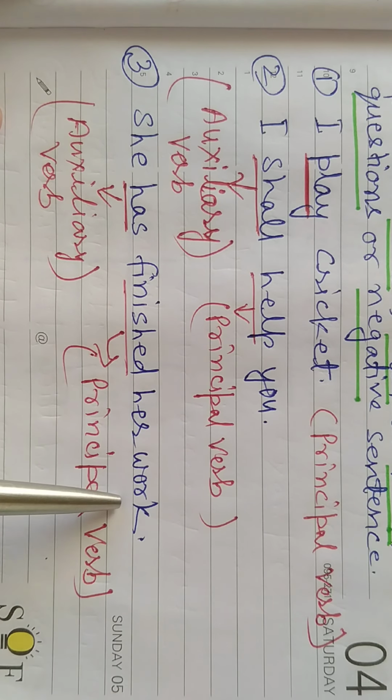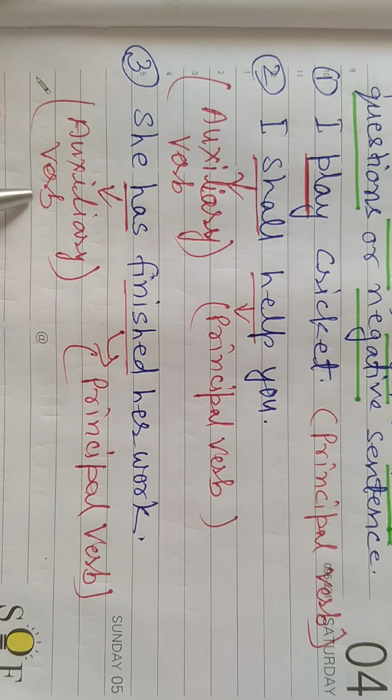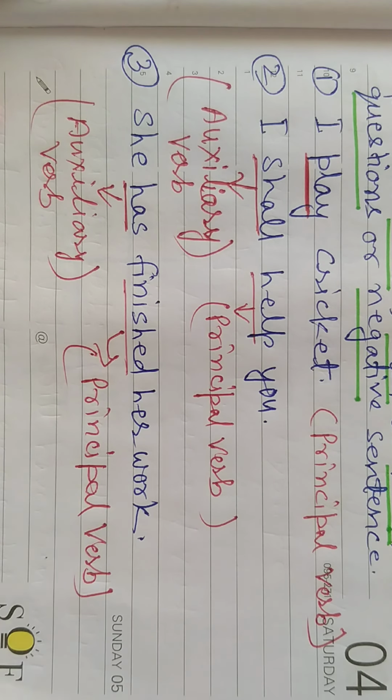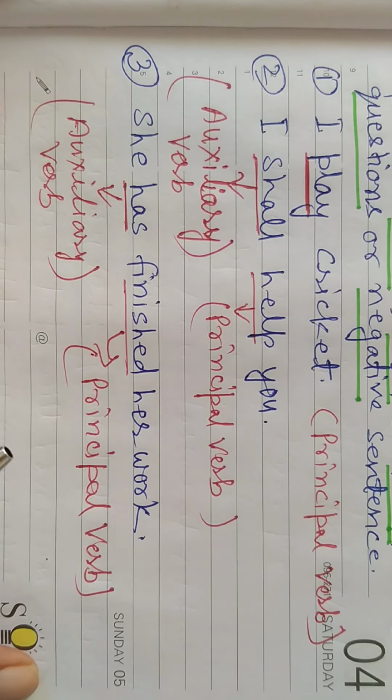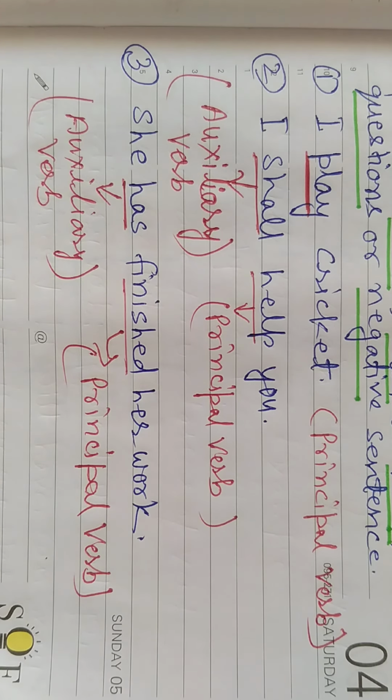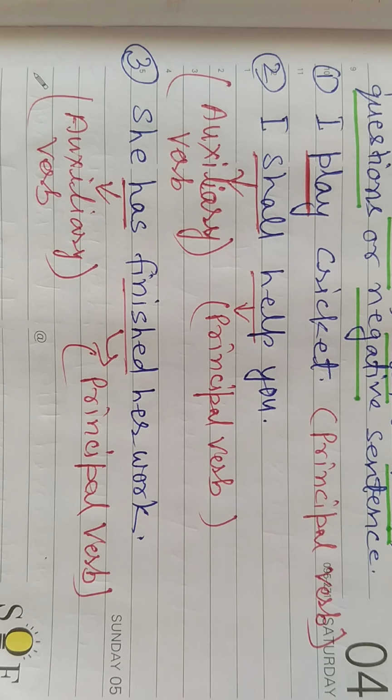"She has finished her work." So has is the auxiliary verb and finished is the principal verb. This way I have completed the basic concept of verbs. So next video I will tell you different